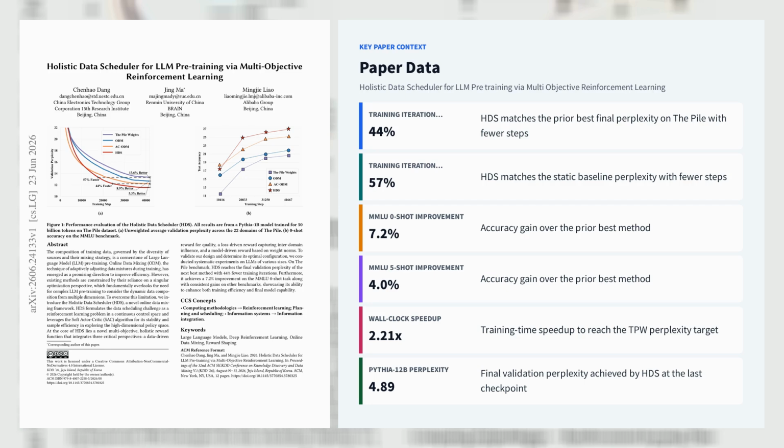The paper also shows that the scheduler adds only 26.5M parameters and about 0.02 seconds per step, yet delivers a 2.21x wall clock speedup, and the gains persist at scale on Pythia 1.2B, where HDS reduces perplexity from 7.32 to 4.89 by the final checkpoint.